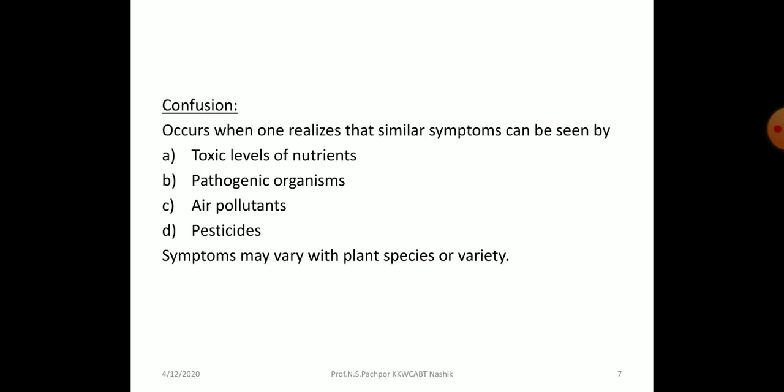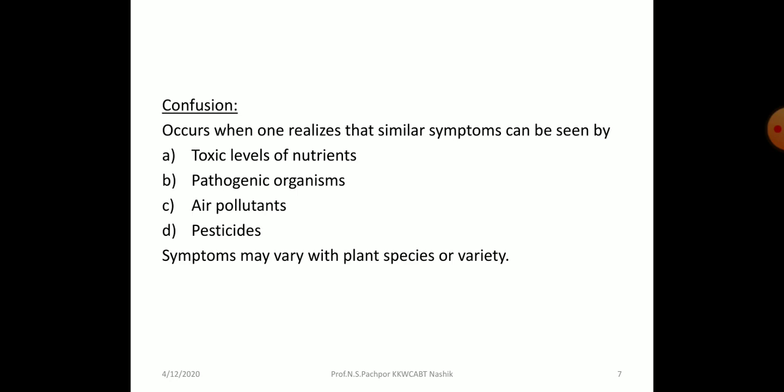There is one confusion that occurs: similar symptoms can be seen, meaning the symptoms we listed in the last slides can also be caused by toxic levels of nutrients, pathogenic organisms, air pollutants and pesticides.